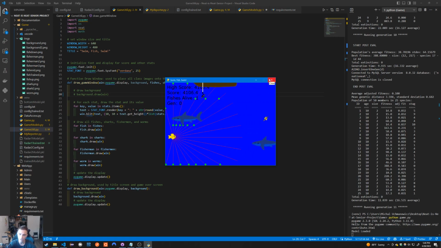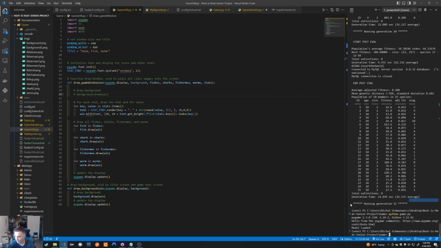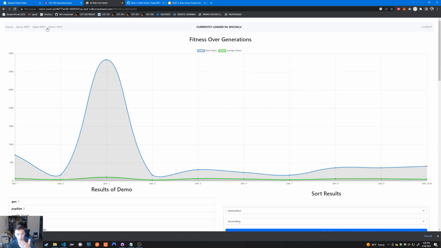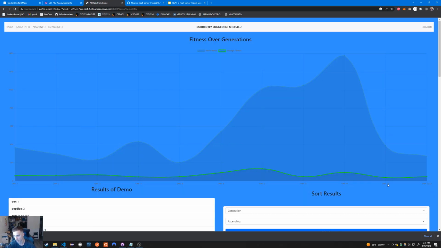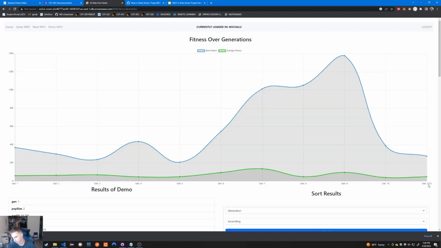So within that last demo we ran, we ran about 11 generations. And so let me pull up the Django web app and show you that this has all been retrieved from a MySQL database. And you can see it goes up to 10 generations and then shows a generation 3272. Now the generation 3272, that's the only issue I have with this project. Each time we run the simulation, it posts another generation by mistake. So realistically, I've run the simulation around 3,272 times since I first started. So it took a while to get it to work.